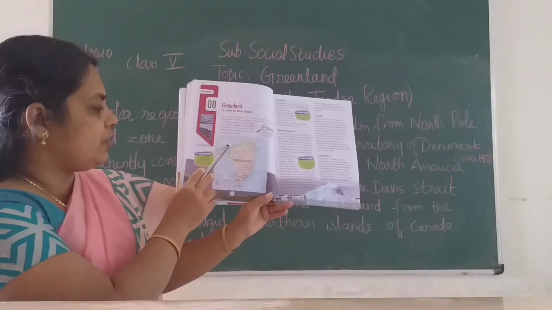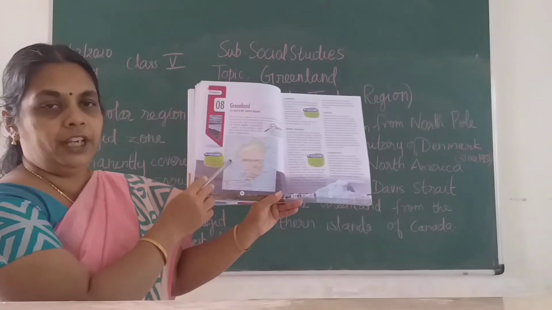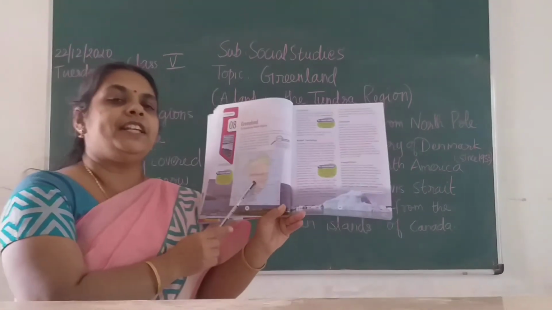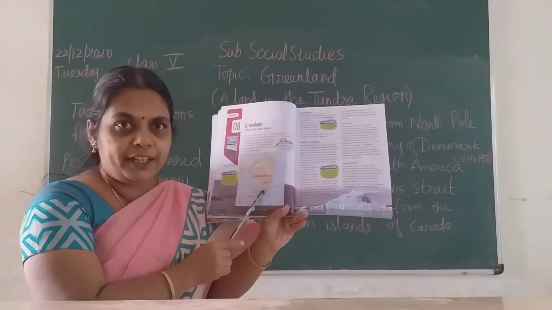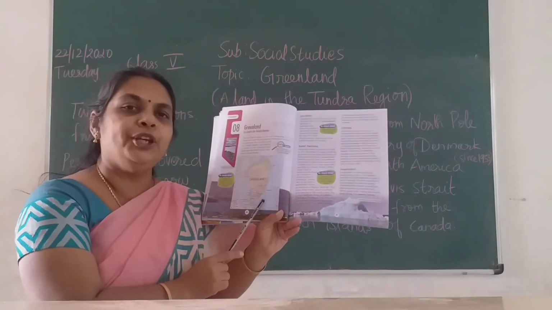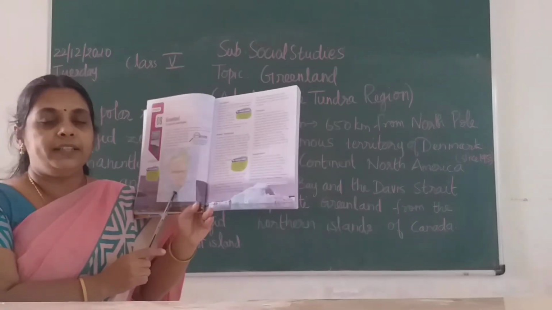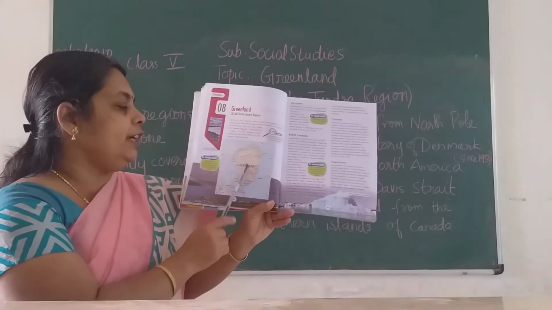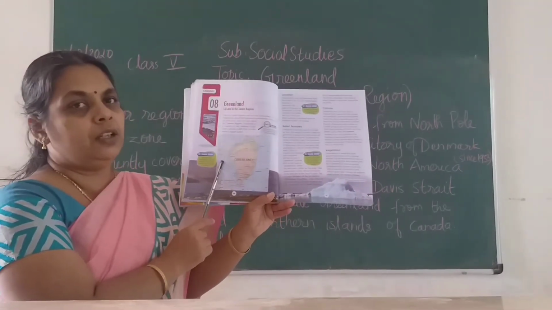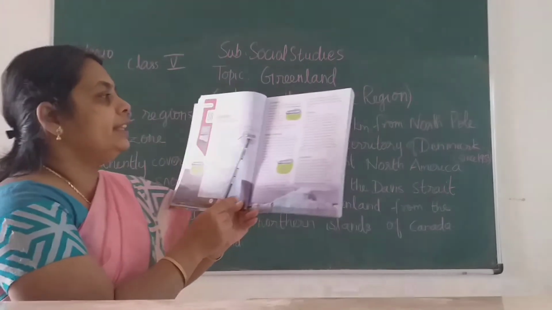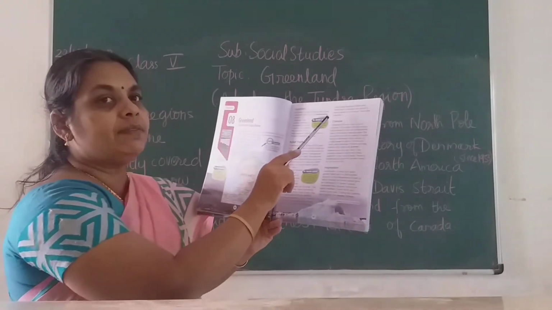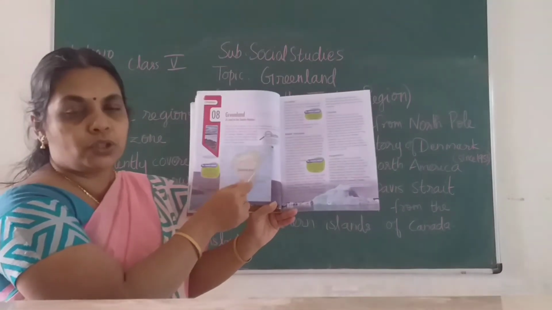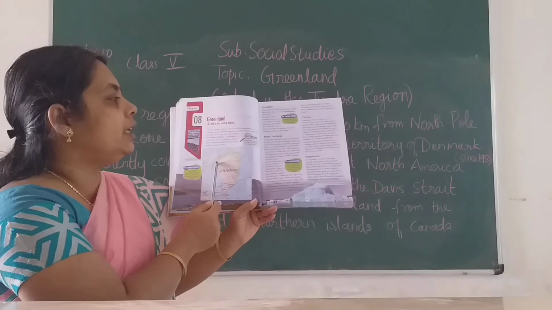If you observe this, children, this is Canada. It is closer to Canada, but politically, as a country, it is part of Europe. You would have learned there are 5 continents. In that it is part of Europe, children, but it is closer to North America. Greenland is located 650 km away from the North Pole, so it is almost closer to the North Pole.